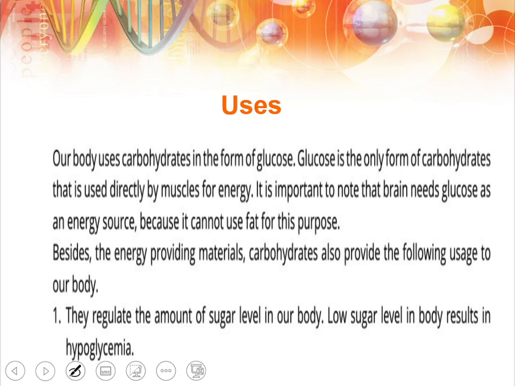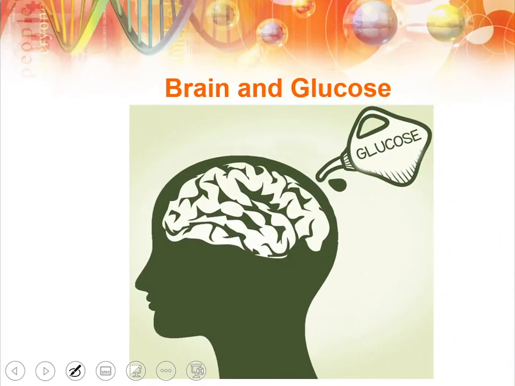Also, our brain needs glucose for the energy because fat is also a form of energy, but we cannot use fat for the energy. We also use only glucose for the energy for our brain. Other than these, the important uses of carbohydrates are, as they are sugars, they regulate our sugar level. Low sugar level in a body will result in hypoglycemia. So our brain uses glucose as the energy. You must remember this. It is important for MCQs.